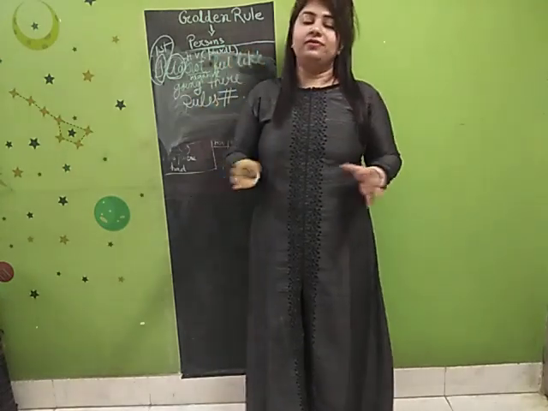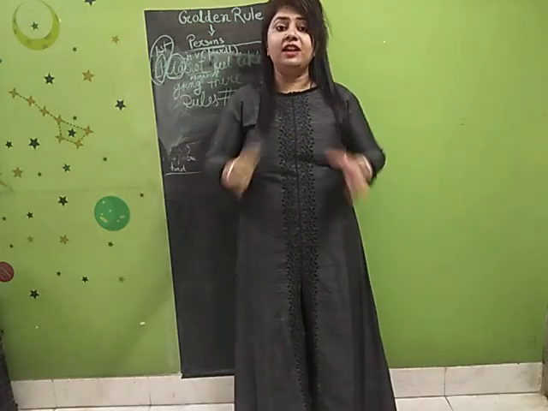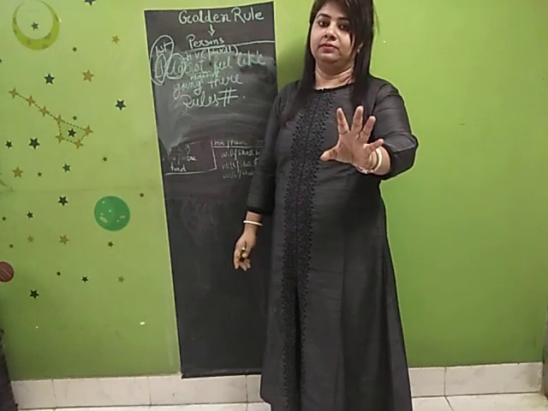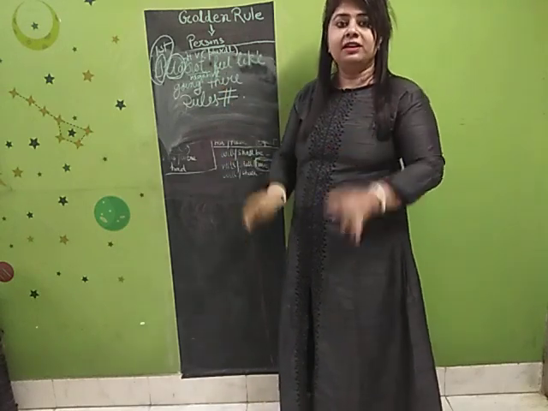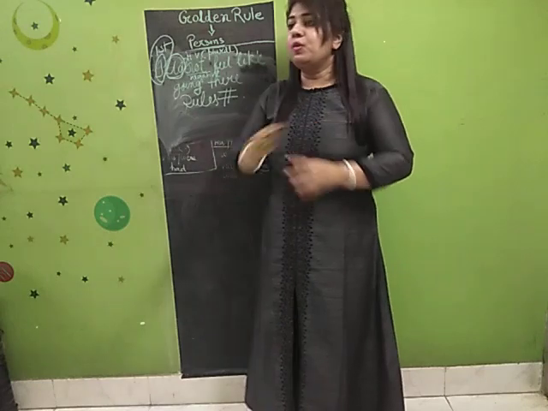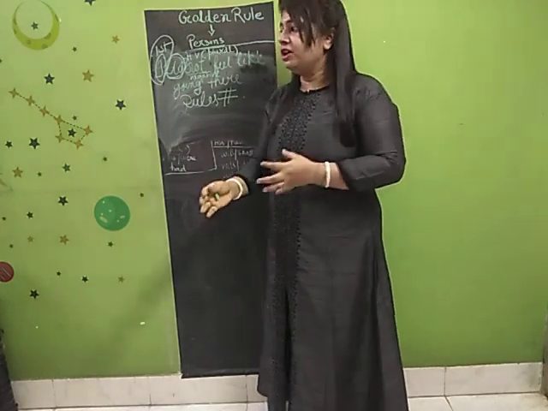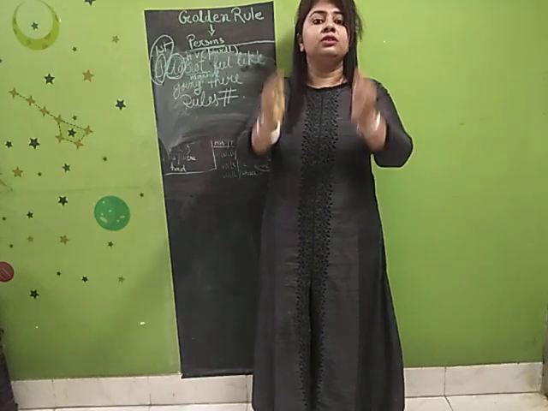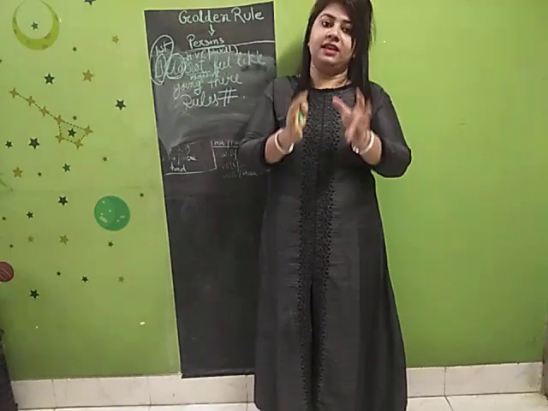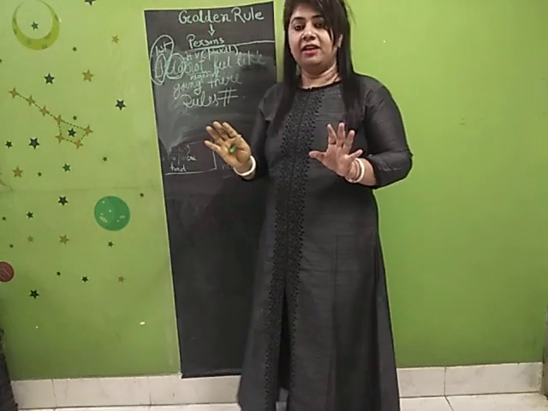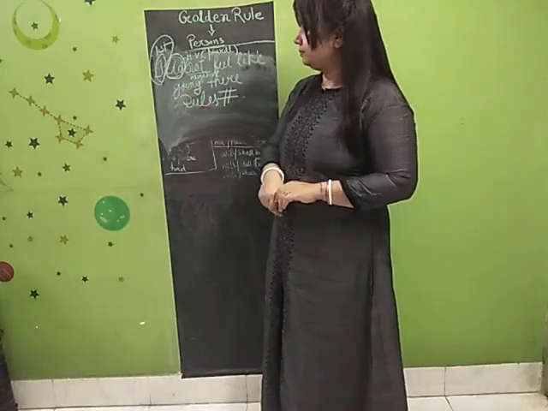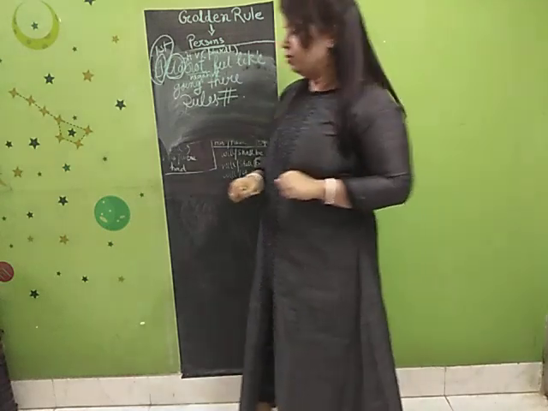Please remember this. Very important rule. Very, very important rule. And maximum students make mistakes here. First person, second person, no matter if it is singular or plural, we have to use a plural verb there. Done? Okay. So these are my rules. One more rule.